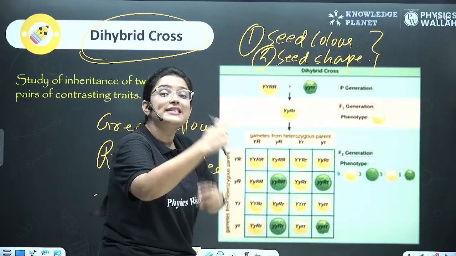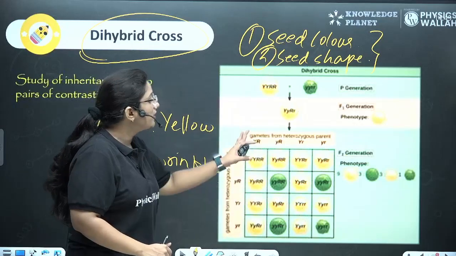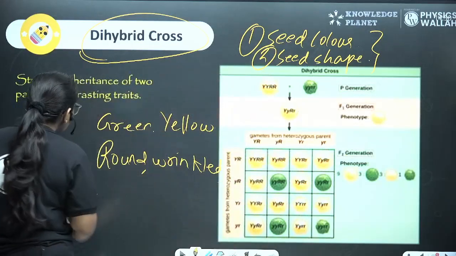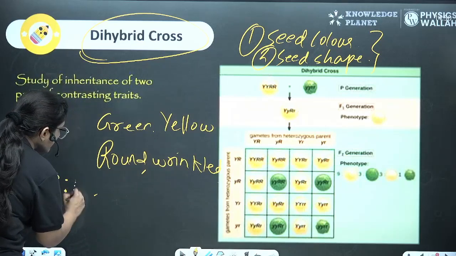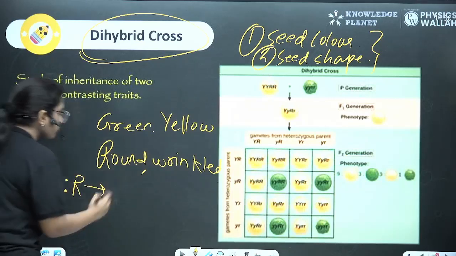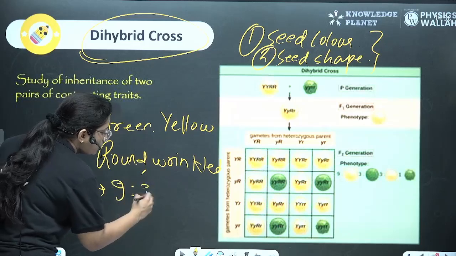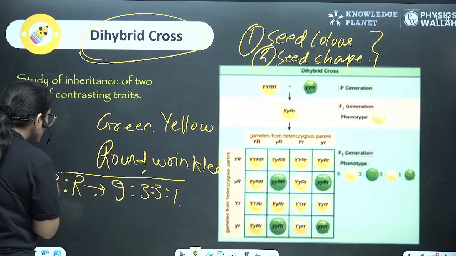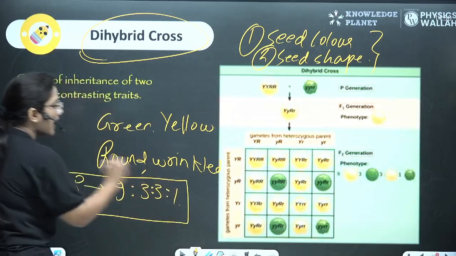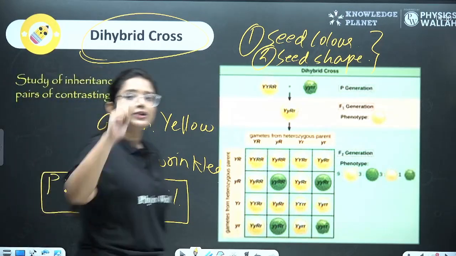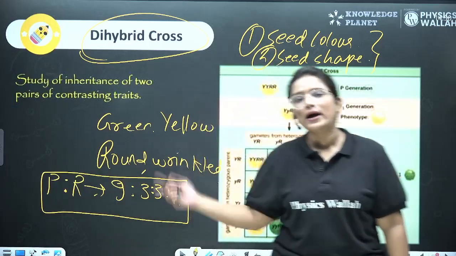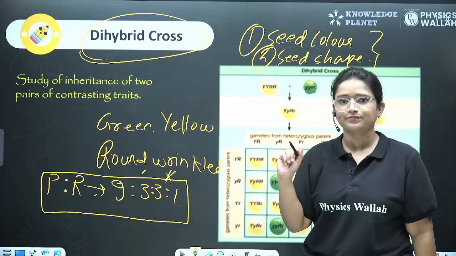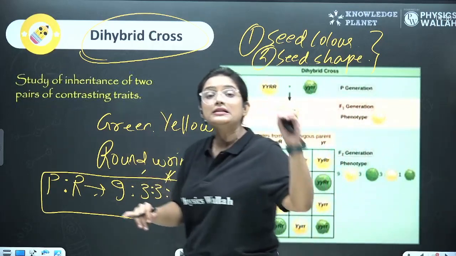But then when he selfed it, he got different conditions here. And here, the phenotypic ratio came about. PR means phenotypic ratio. It came out to be 9:3:3:1. And this is the phenotypic ratio of a dihybrid cross when you study two characters at one time. Okay? And it is very, very important. So that's all about Mendel's genetics.